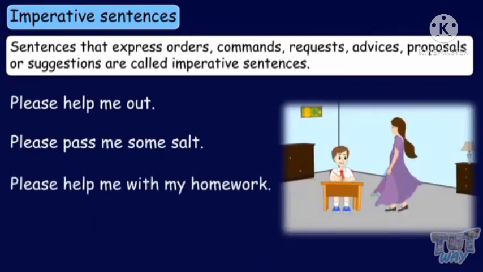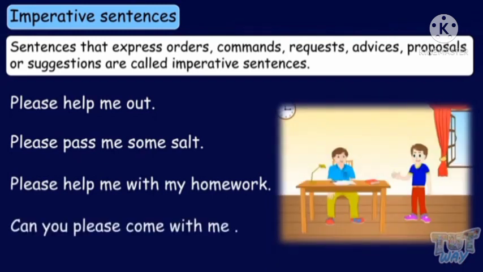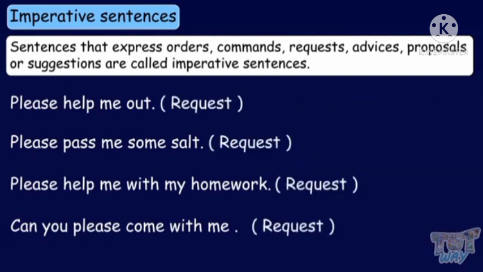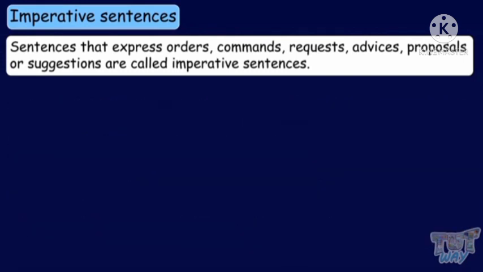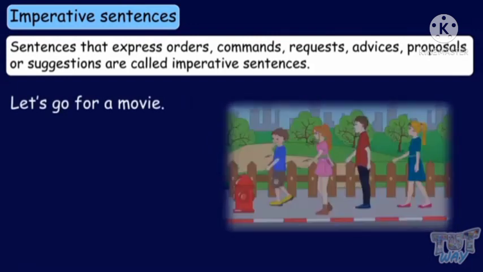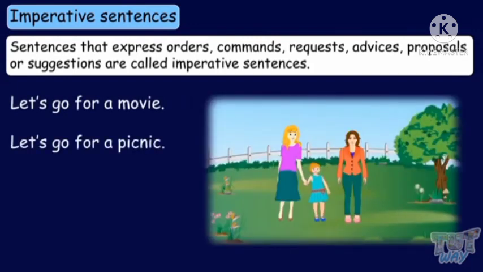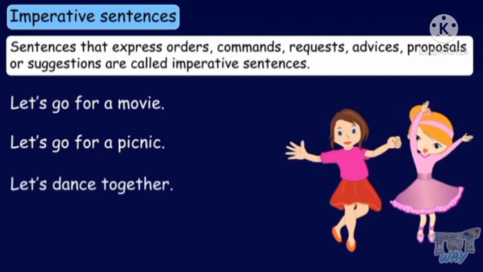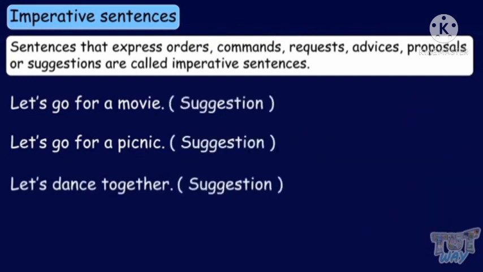Let us see another examples. Please help me out. Please pass me some salt. Please help me with my homework. Can you please come with me? All these sentences are requests. Let's go for a movie. Let's go for a picnic. Let's dance together.